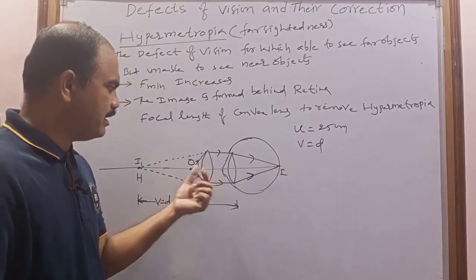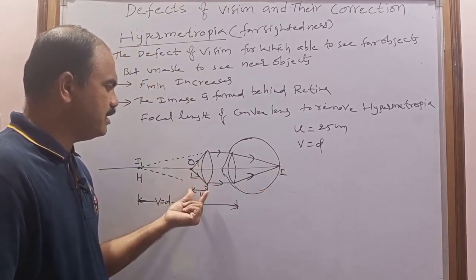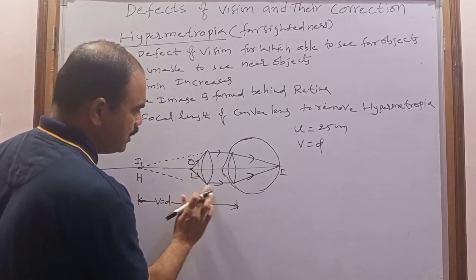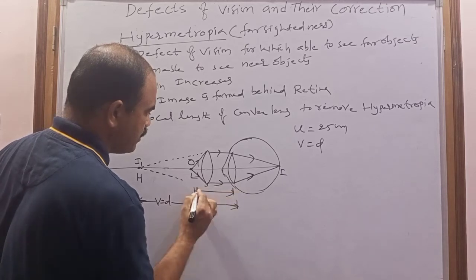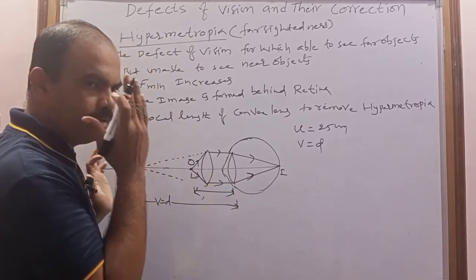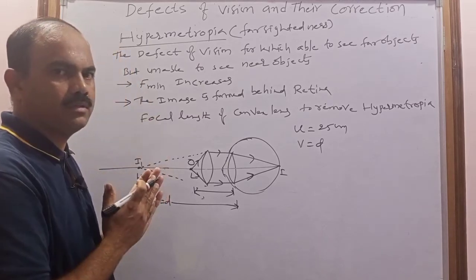And for the convex lens, what is the object distance? The object distance is U. U is nothing but 25. Neglect this distance, because they are very close. This is 25 centimeter actually. And in front of the eye there is just a lens.